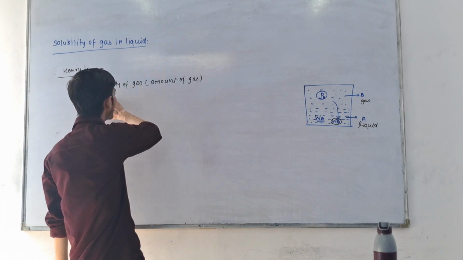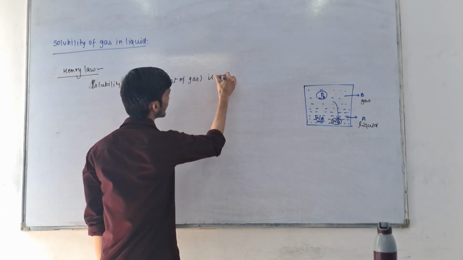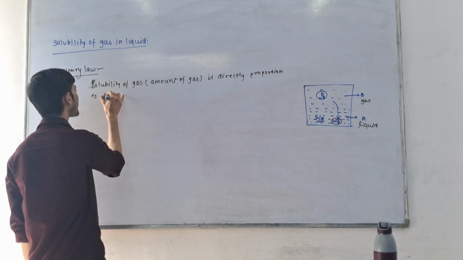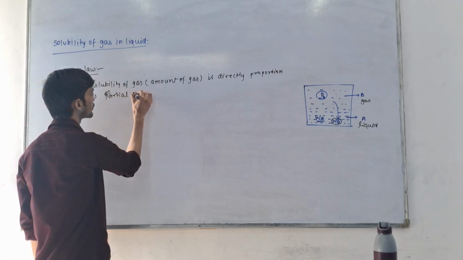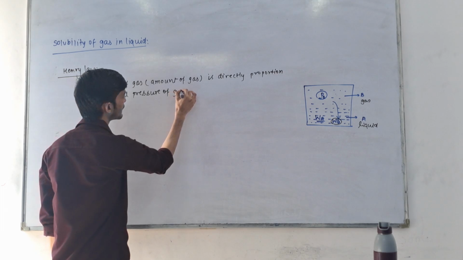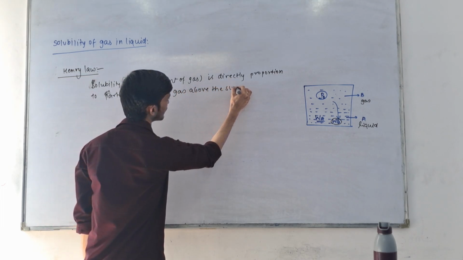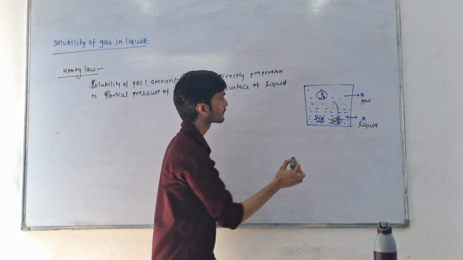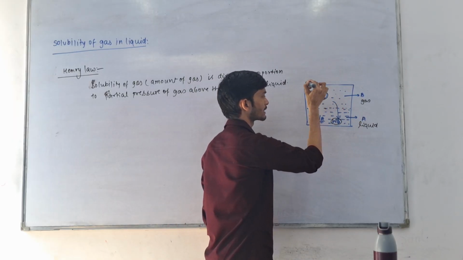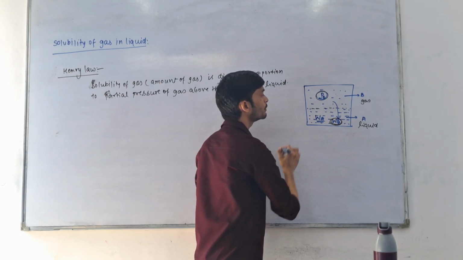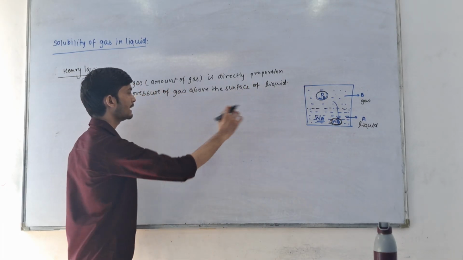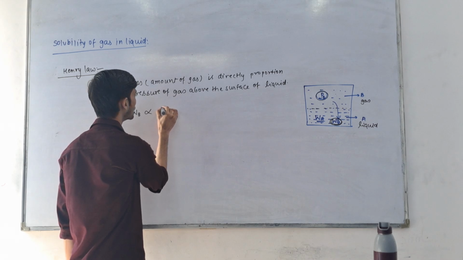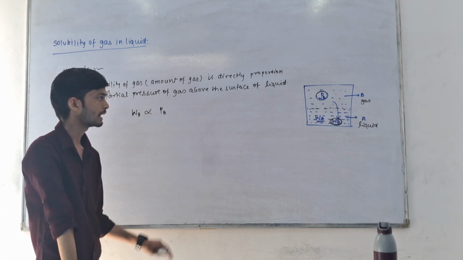So the solubility of gas, that is the amount of gas, is directly proportional to the partial pressure of gas above the surface of liquid.